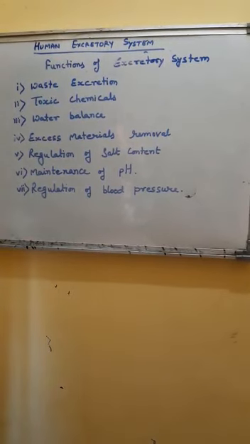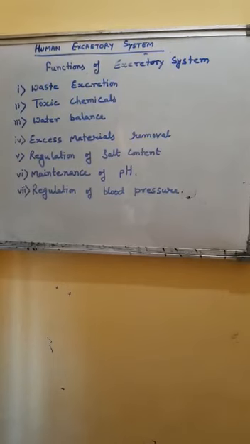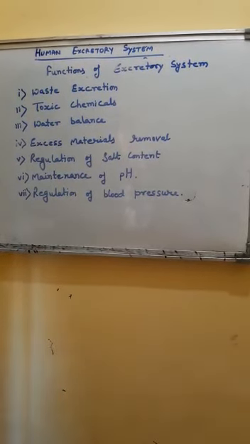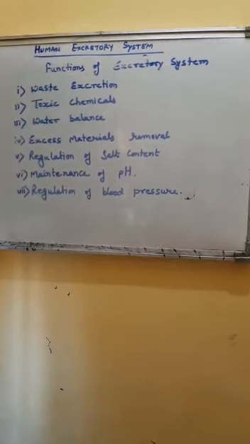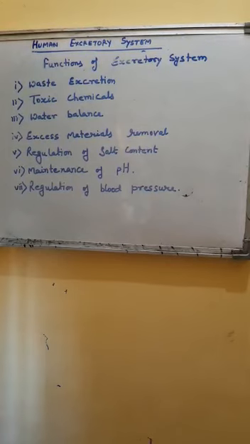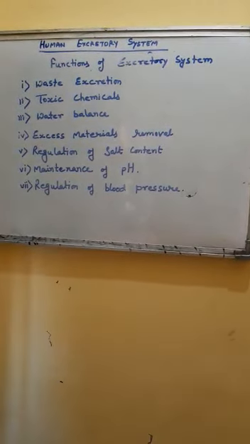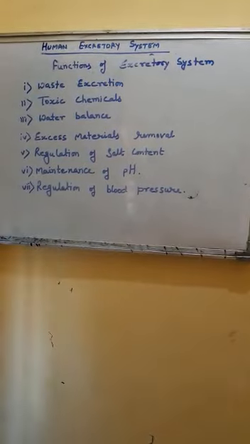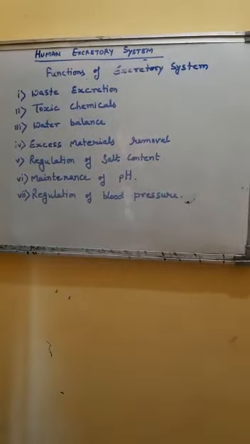But if both the kidneys are damaged, a new kidney is to be grafted. Till the time it is not done, an artificial process of excretion is done with the help of hemodialysis, that is blood dialysis, or we can call it an artificial kidney.